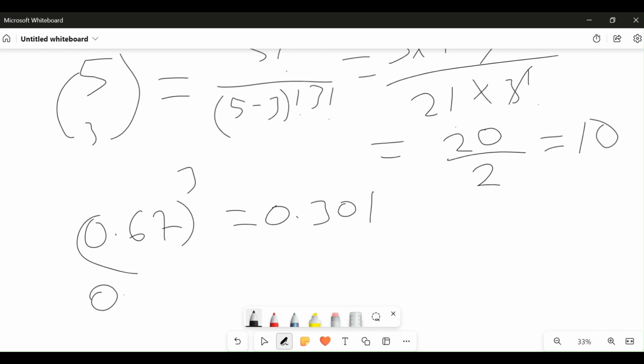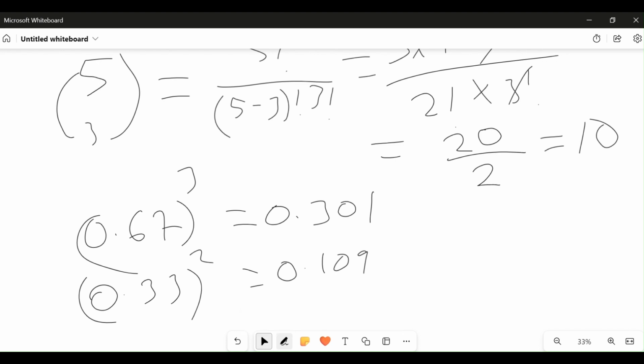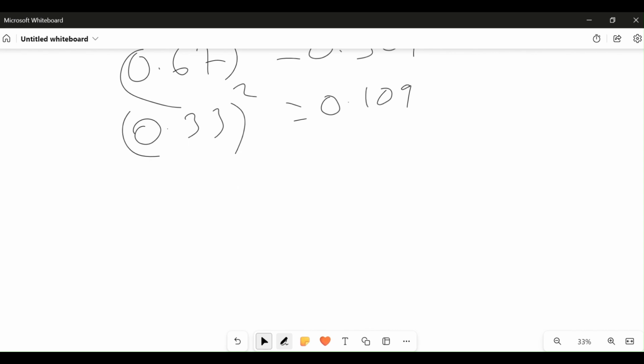What about our probability of failure? It is 0.33 raised to power of 2. What does that give us? 0.33 squared is 0.109. Now that we have found 0.67 raised to power 3 and 0.33 raised to power 2, we can go directly and find the probability of x equals 3.